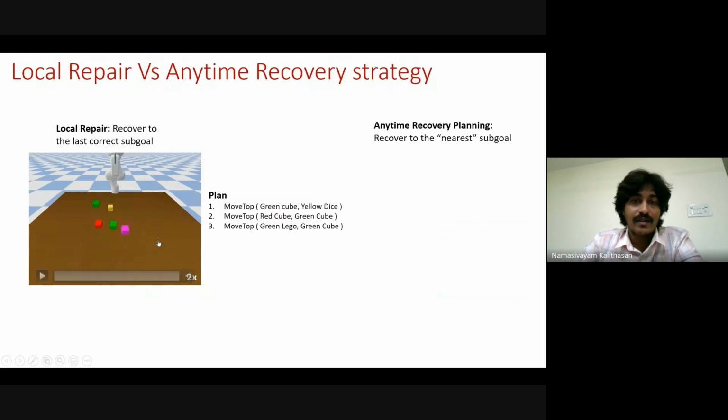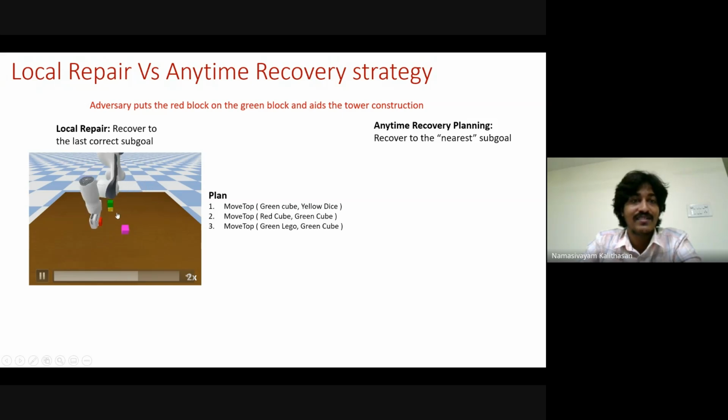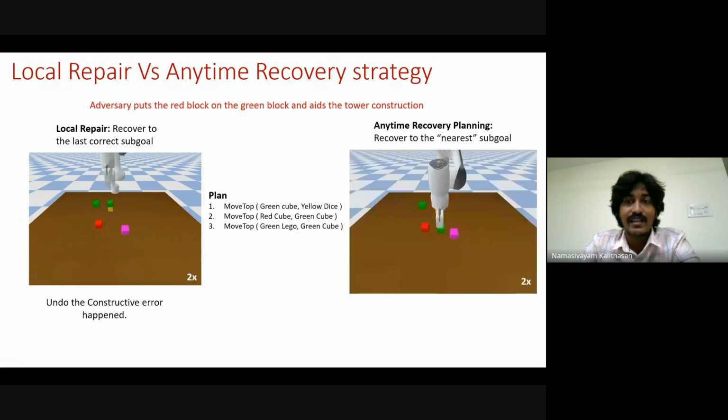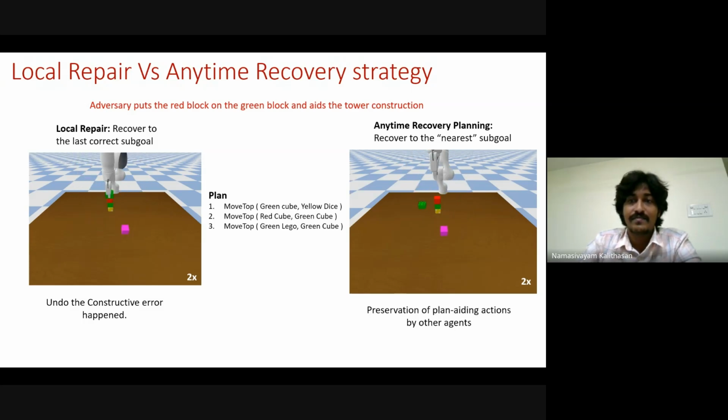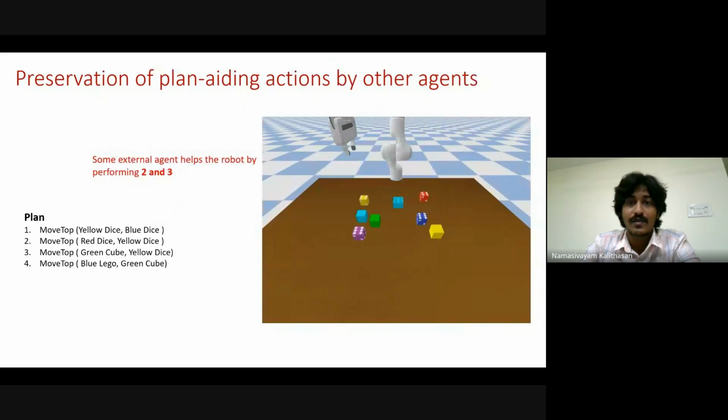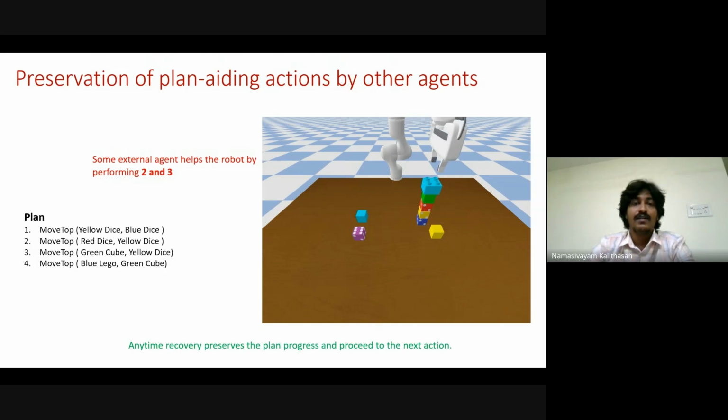So this is an example where local repair is not actually good. An adversary has put the yellow and red block there, but the local repair actually undoes the action and then performs the action again. Whereas the anytime search understood that this is a constructive error, so it should not undo it, and it just went ahead with action execution. It's another example where two more steps are performed by the human and the model identifies this is a constructive error, so it just skips.